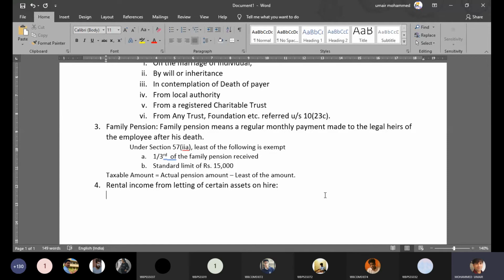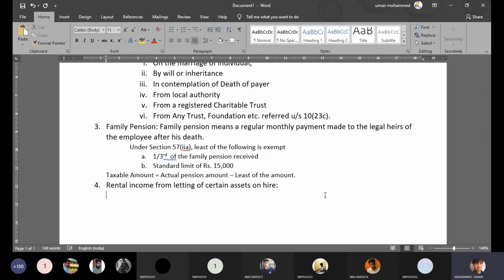So in that case, the rental income you're generating from letting this generator on hire to your neighbor will be taxable under the head income from other sources, because this transaction can't be considered as income from business because you don't have any registered business dealing with letting of generators on hire, right?